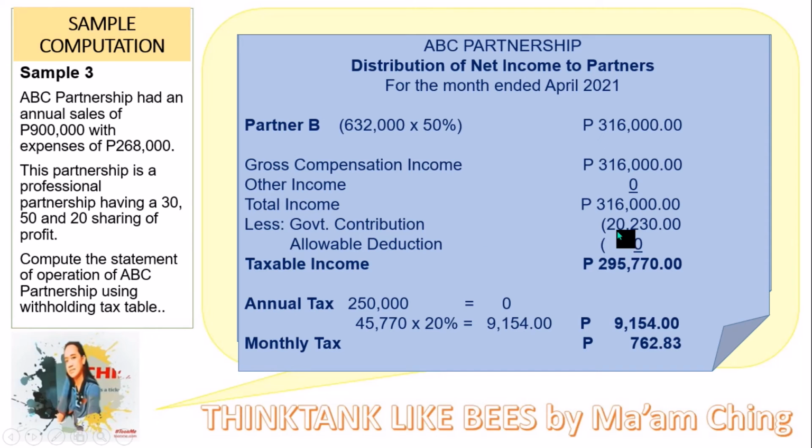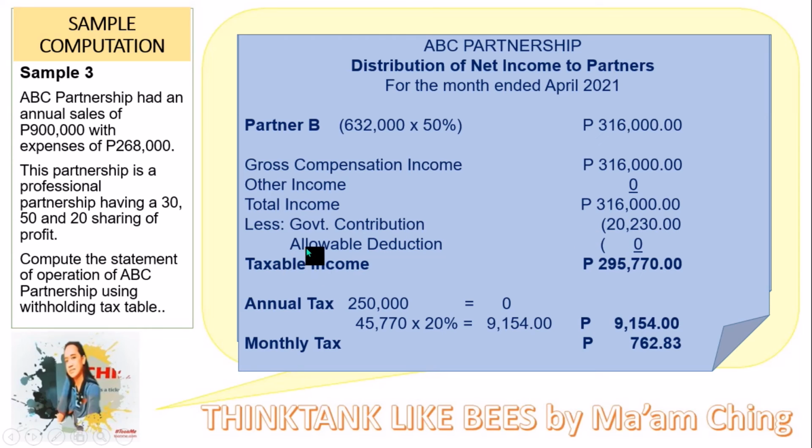And then for the PhilHealth, we have 316,000 multiplied by 3.5% divided by 2, so we have 5,530. If you add all the computation, the government contribution is 20,230.